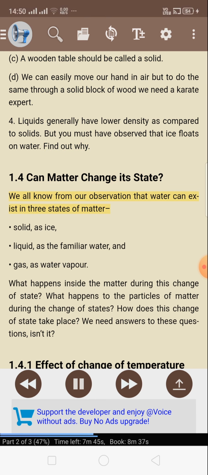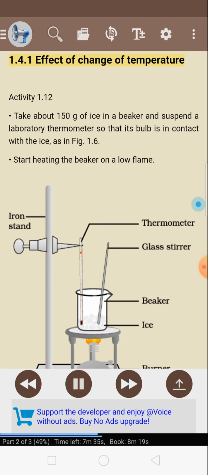1.4 Can matter change its state? We all know from our observation that water can exist in three states of matter: solid as ice, liquid as the familiar water, and gas as water vapor. What happens inside the matter during this change of state? What happens to the particles of matter during the change of states? How does this change of state take place? We need answers to these questions, isn't it?